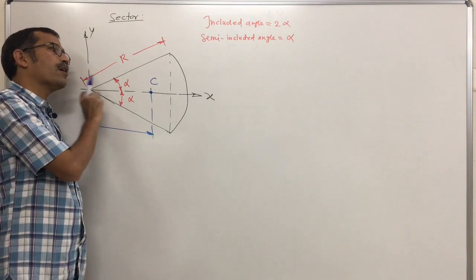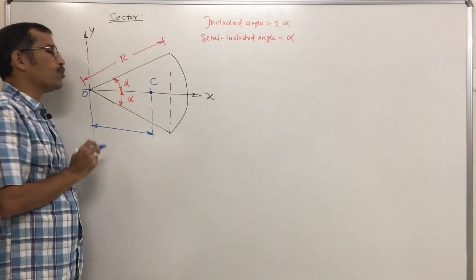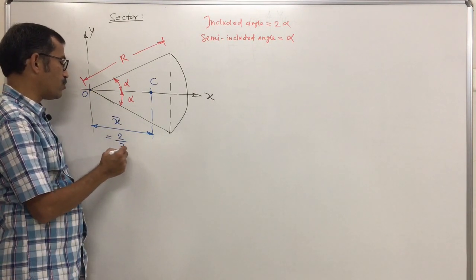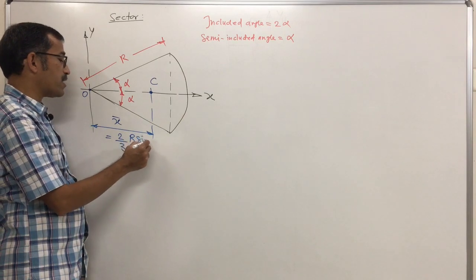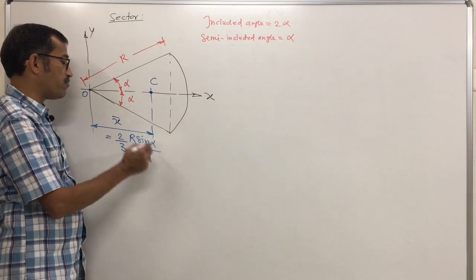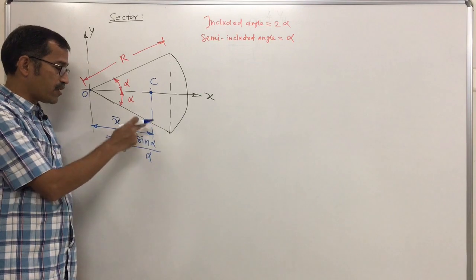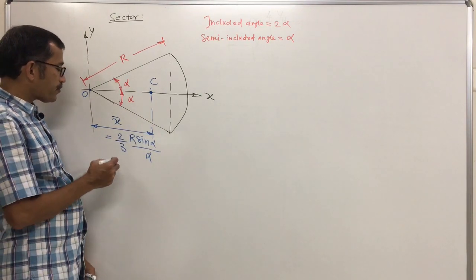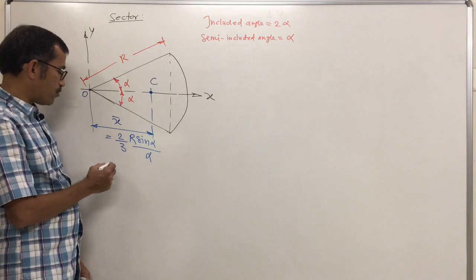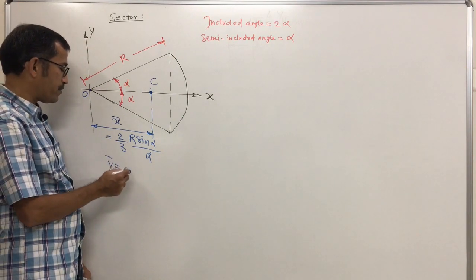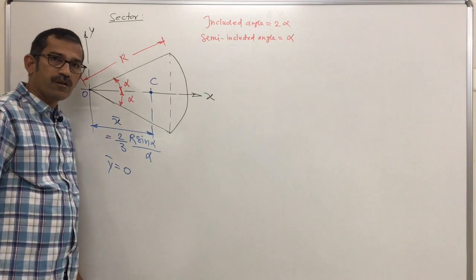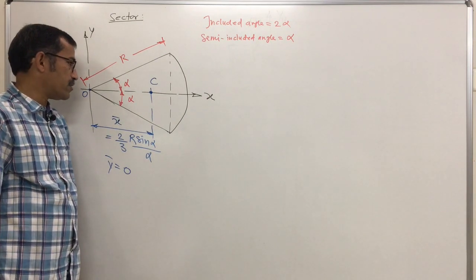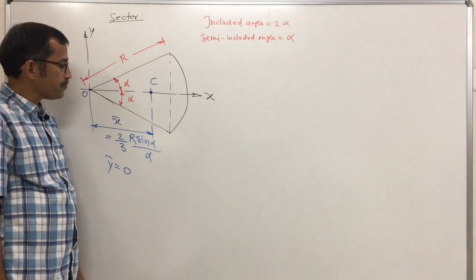The standard formula for a sector along the axis of symmetry from this corner O, in this case x bar, is equal to 2 by 3 r sine alpha upon alpha. What I have written here is in terms of the semi-included angle. Now what about y bar here? The centroid is located on the x-axis, that means y bar becomes 0. Y bar is 0.